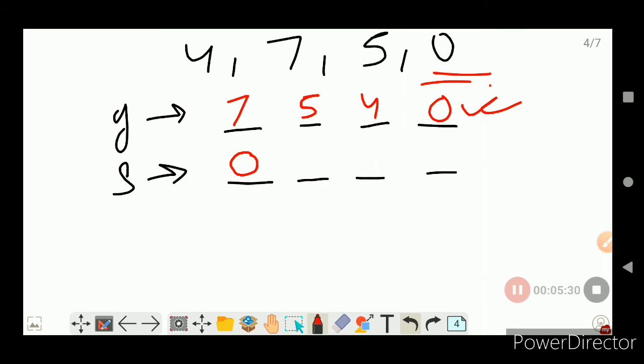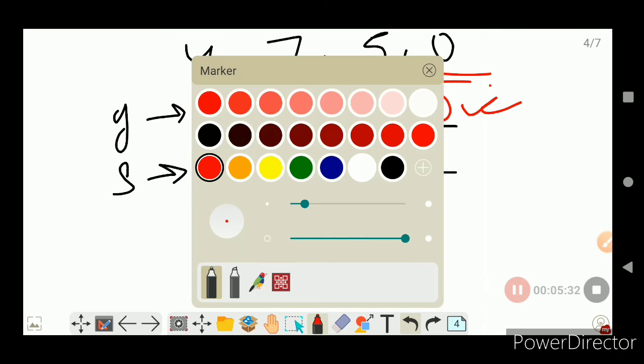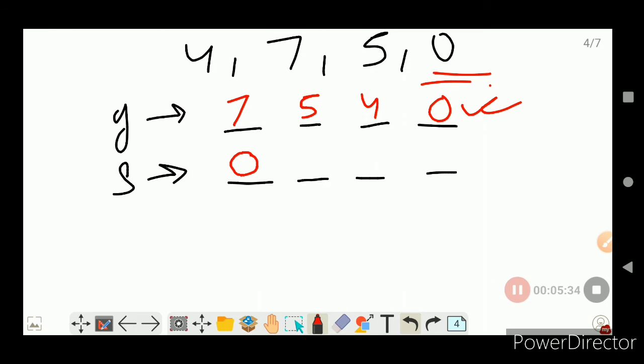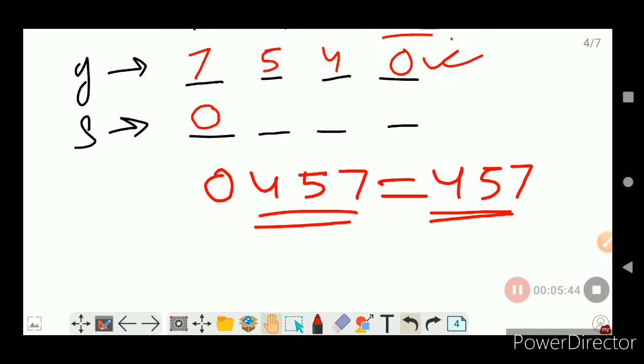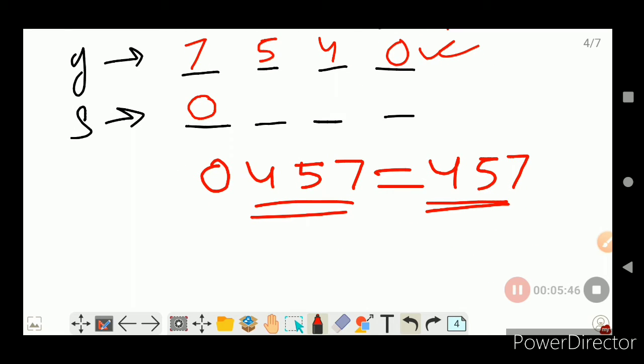So you will tell me, when we use 0 as the first digit, the number will be formed as 0457, and this will be equivalent to 457, which is a 3-digit number, not a 4-digit number. So it is not fulfilling our condition and our requirement.